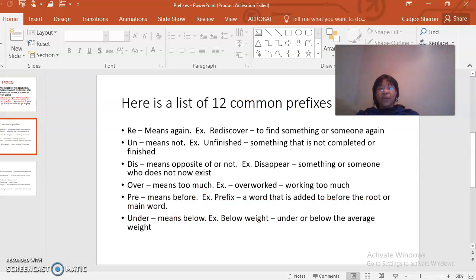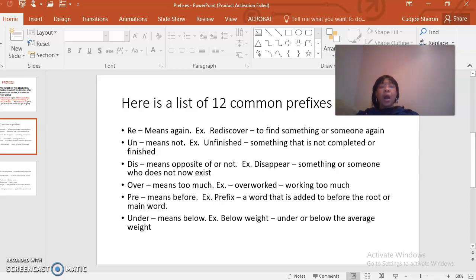Here are a list of common prefixes. You should be able to recognize the prefix and be able to identify the root or main word. So for example, re means again. Here is another word, rediscover, to find something or someone again. You had it, you lost it, now you got it back again.